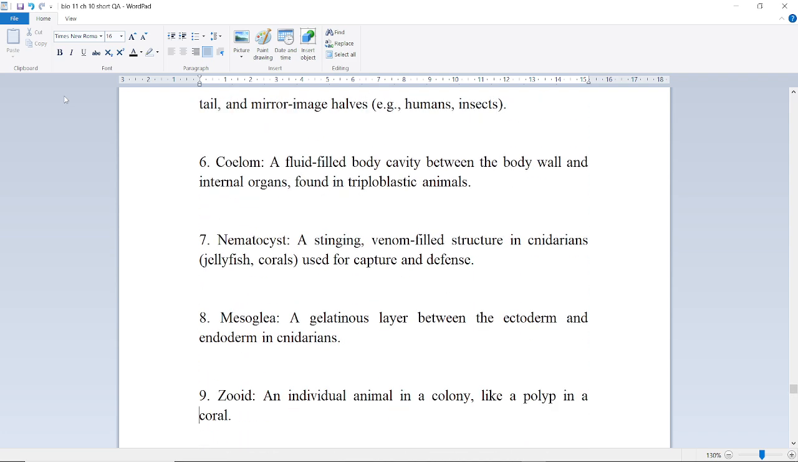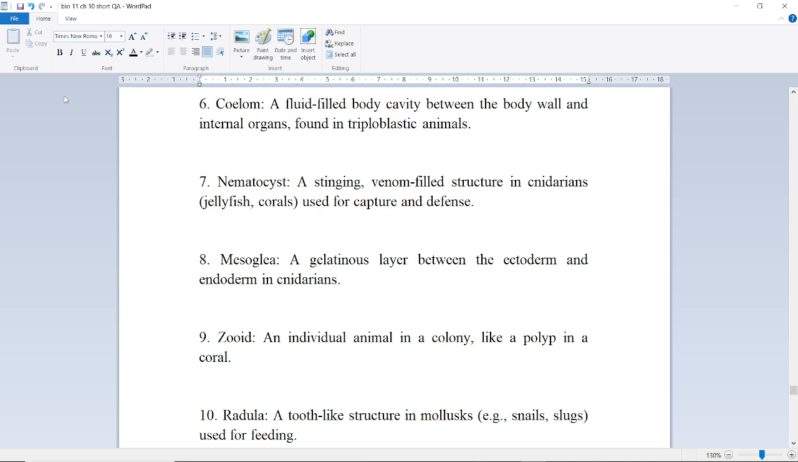Next is coelom, a fluid-filled body cavity between the body wall and internal organs found in triploblastic animals. Next is nematocyst, a stinging venom-filled structure in cnidarians, jellyfish, corals used for capture and defense. Next is mesoglea, a gelatinous layer between ectoderm and endoderm in cnidarians. Next is zooid, an individual animal in a colony like a polyp in a coral.